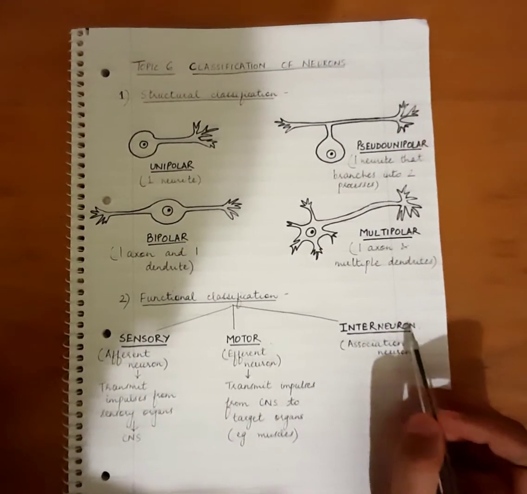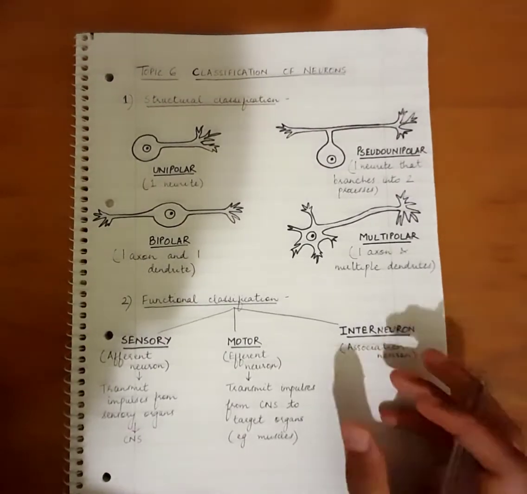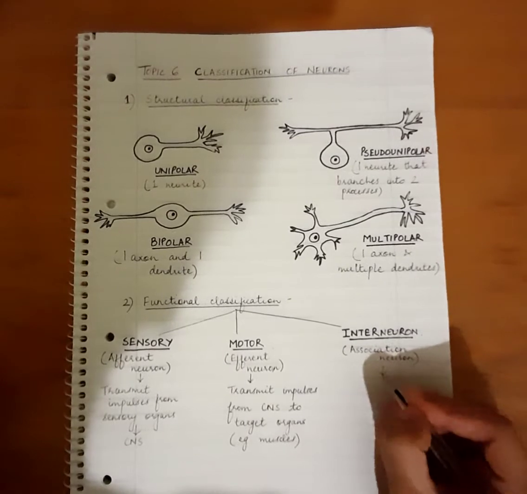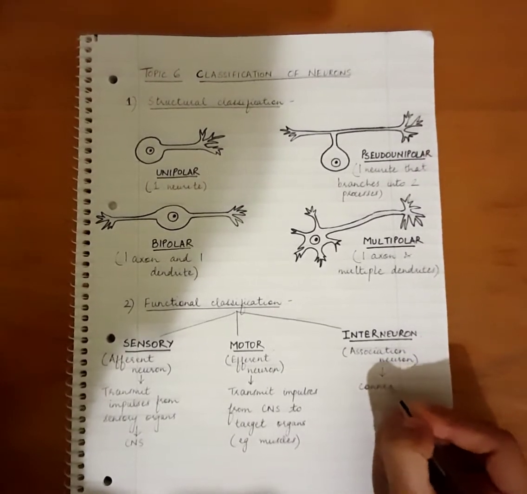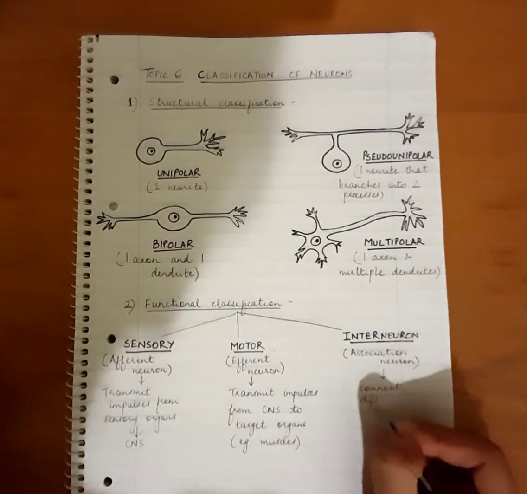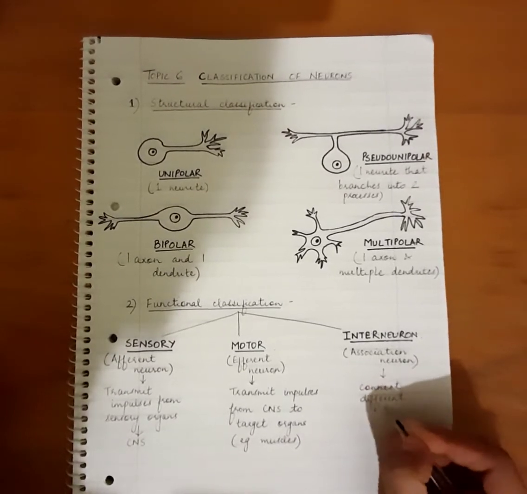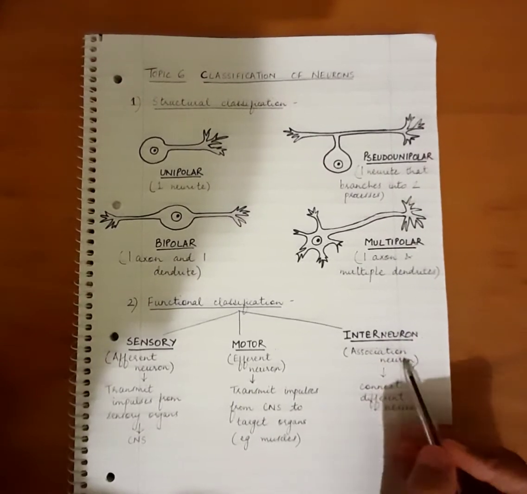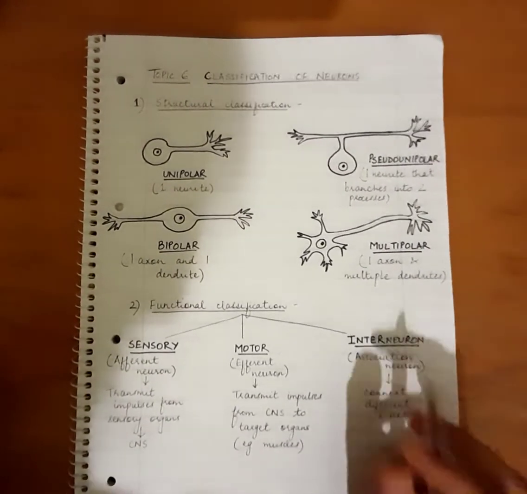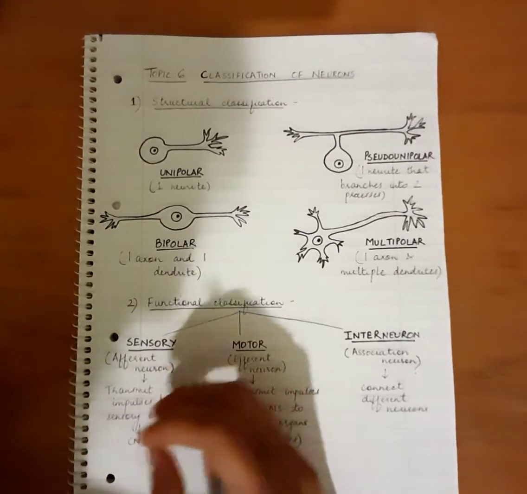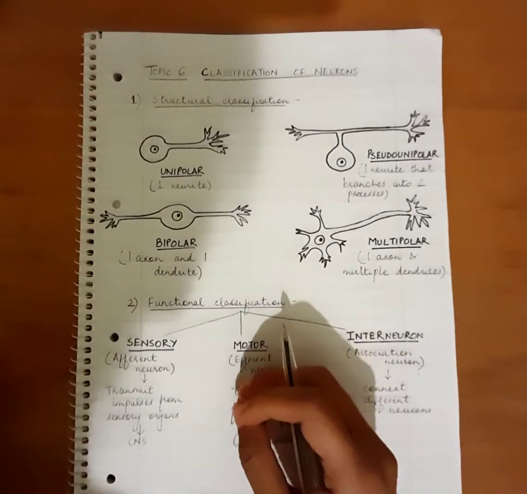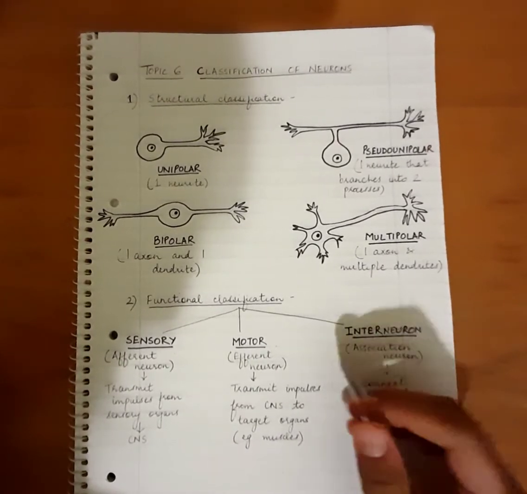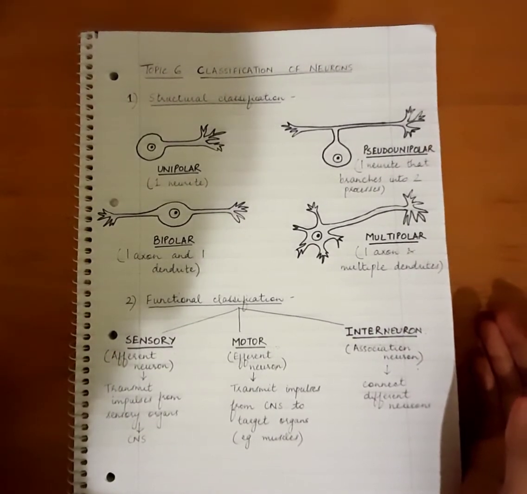All right, and the third category is that of the interneuron. So interneurons are basically those neurons which connect two different types of neurons. Okay, so they connect different neurons. Therefore they are also known as association neurons. Okay, so for example, if a sensory neuron is carrying an impulse, it will pass it on to the interneuron, and this interneuron will then take it to the CNS region.